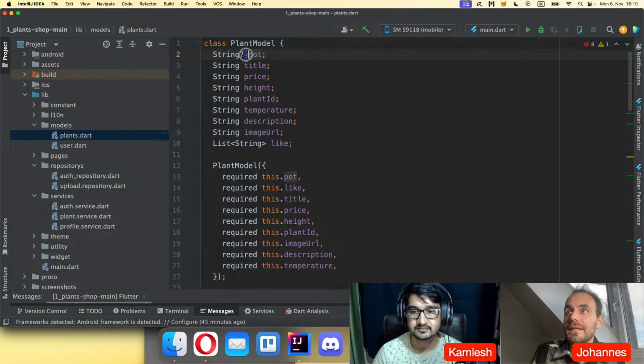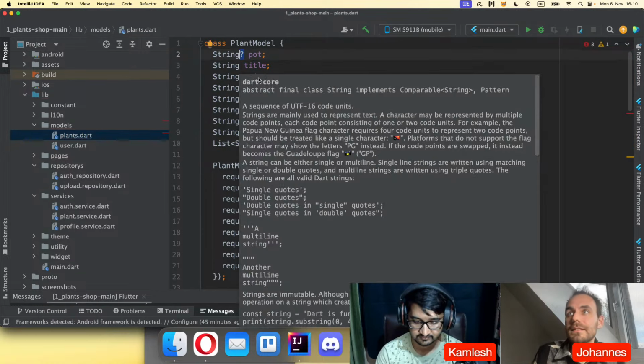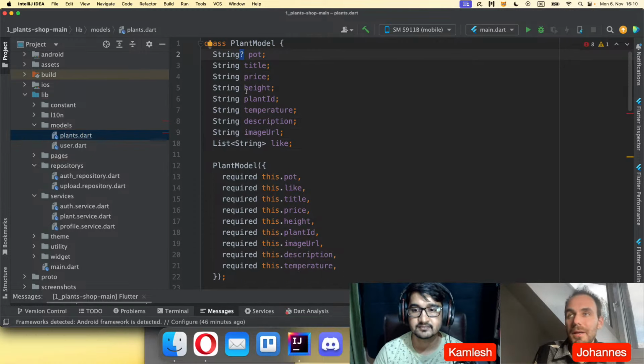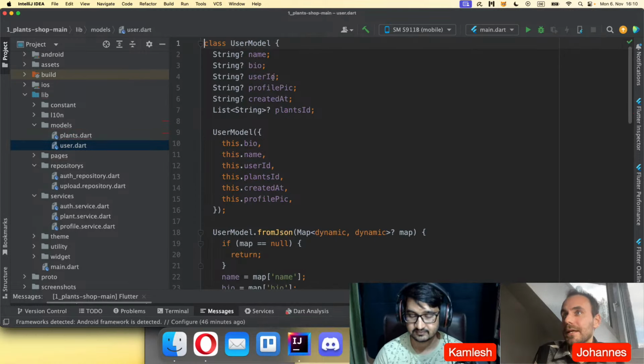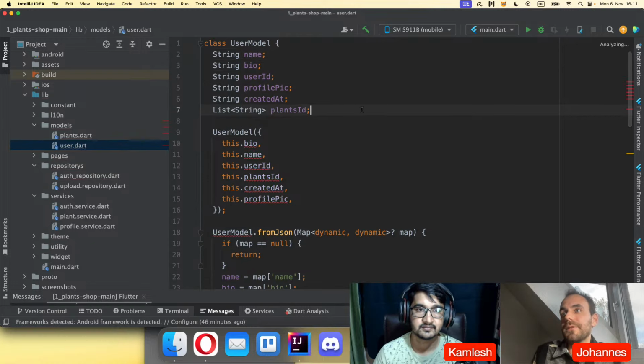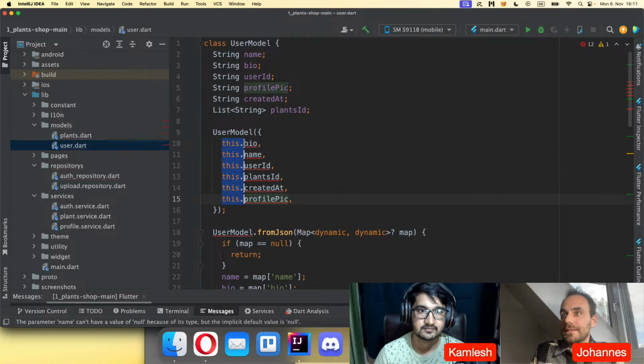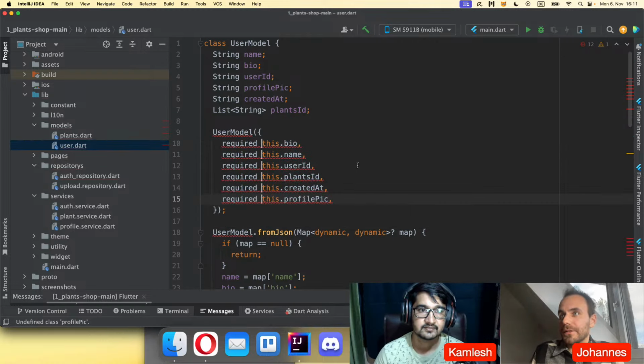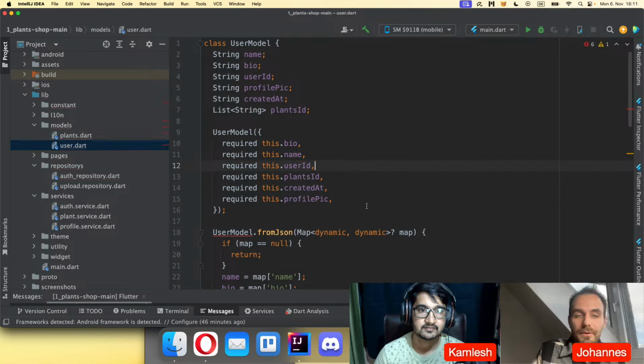You only mark it as nullable if this can be null at some point. But most times this is not the case. Even here for the user, most times there will be a name already when you create the user model. So here it's the same thing, you don't need to define all of it as nullable most of the time and can instead go with the required case. Okay, all right, that's about this one.